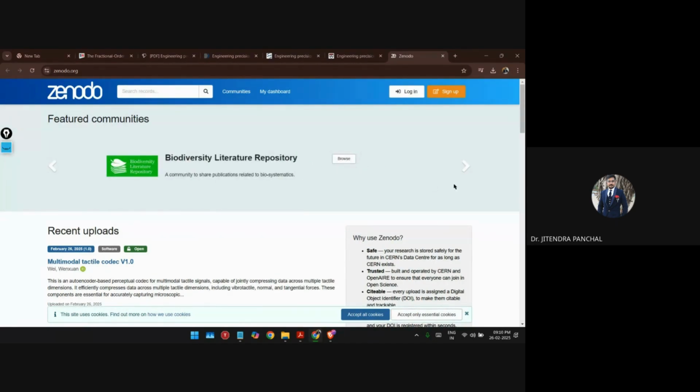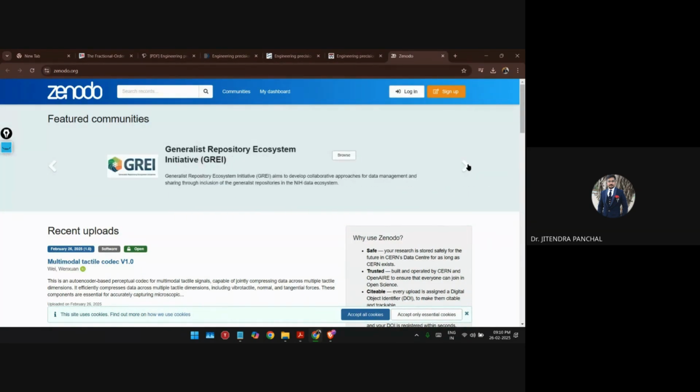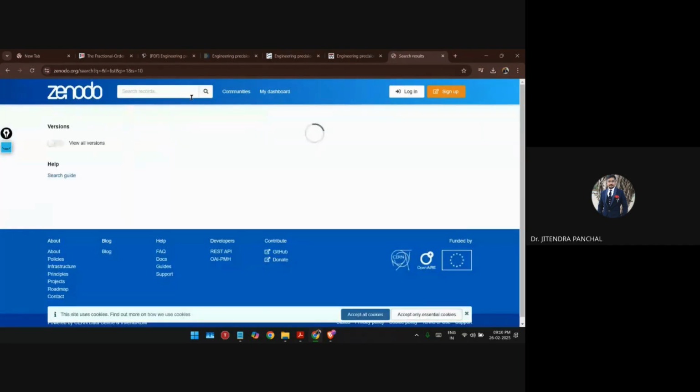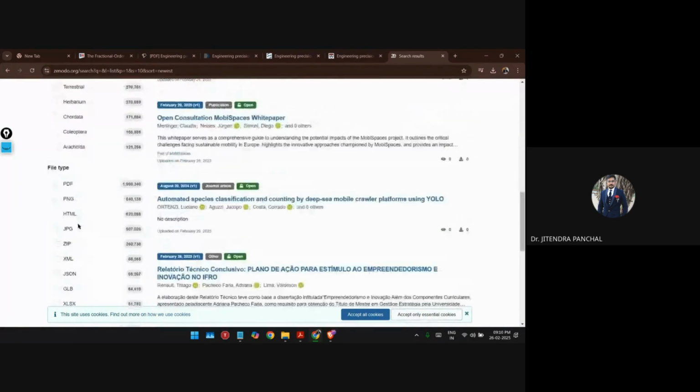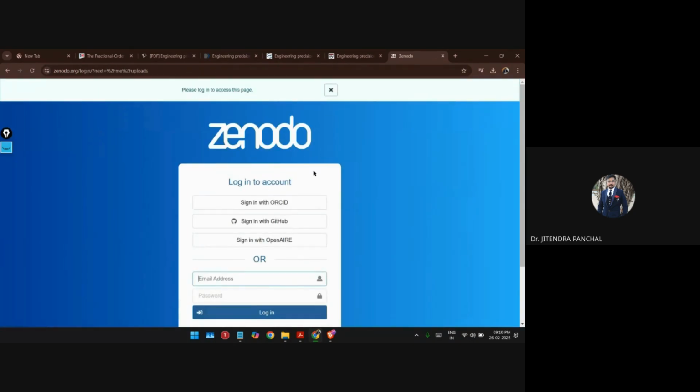These repositories contain different kinds of research papers. Simply search over here, or go for advanced search as well. All kinds of search are given, and you can find whatever data you require.